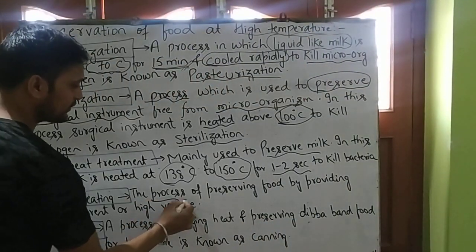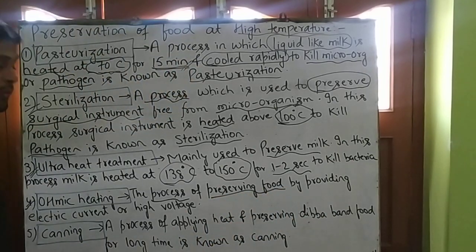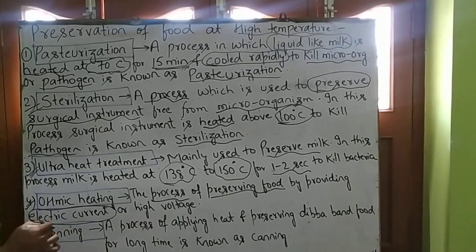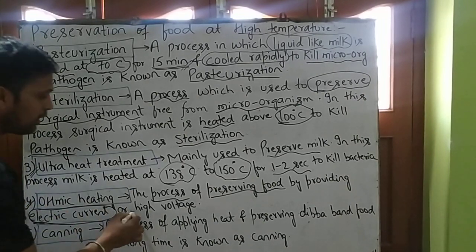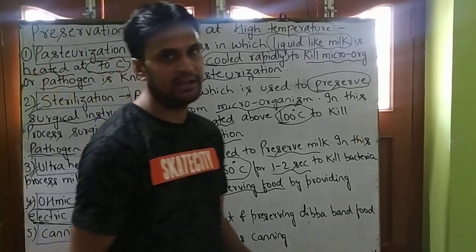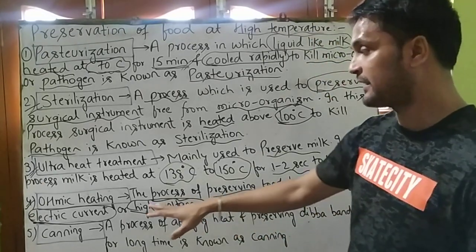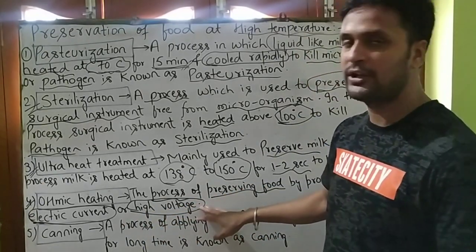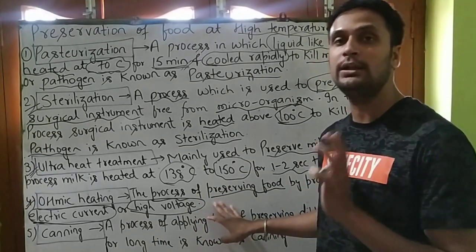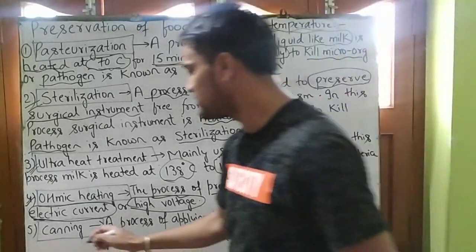The process of preserving food by providing electric current or high voltage is known as ohmic heating. So students, by providing electric current and high voltage we can also preserve our food from getting spoiled. Now our fifth step is canning.